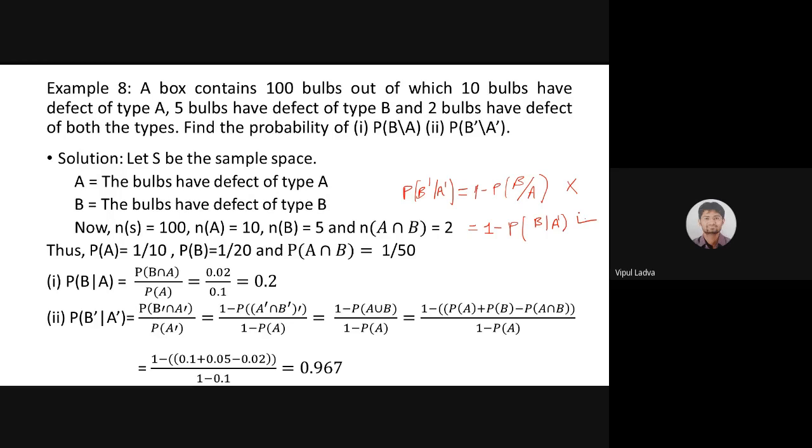Because you cannot, Yashin, you cannot change your condition. Observe, B and B dash are both complementary events. But if you are writing in this way, then you are disturbing the condition. Earlier the condition was A dash and now your condition is A. This is literally wrong. Are you getting my point or not? Yes, sir. You can use that: if you subtract the probability of B over A dash from 1, it will lead you to the same answer. It's totally fine.